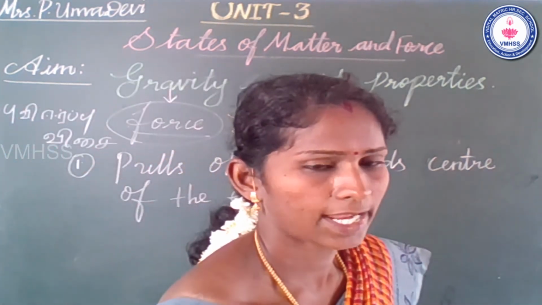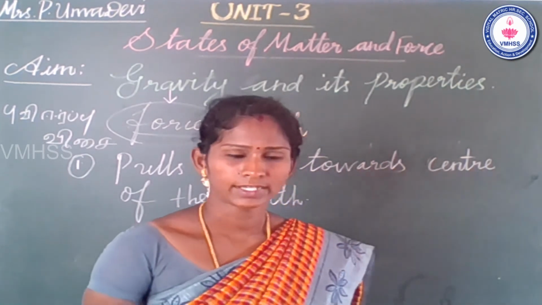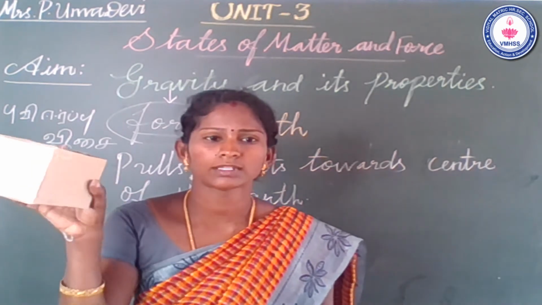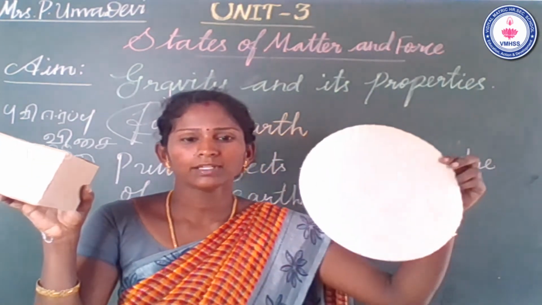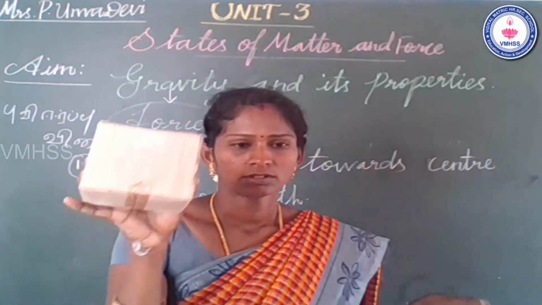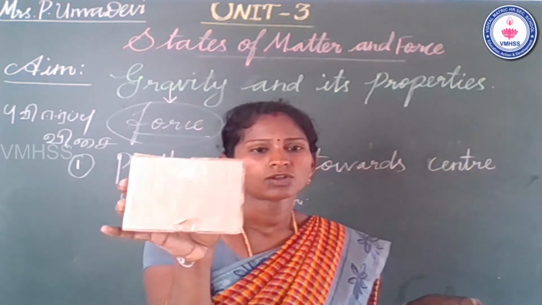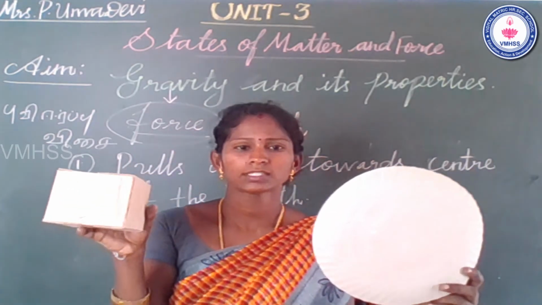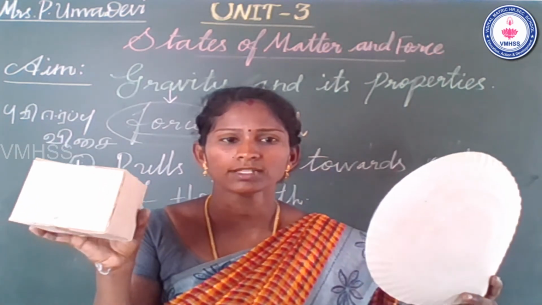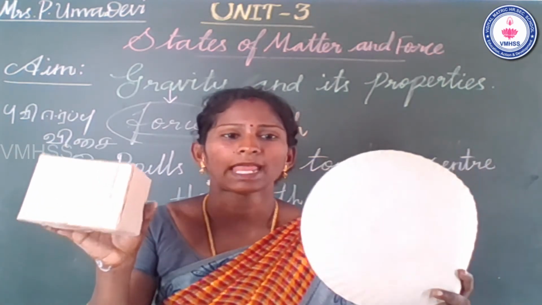I take one cardboard box in one hand, and in the other hand I take one paper plate. Okay, what's the name of that? Paper plate. That one is a cardboard box. Yes, so both have the same weight.